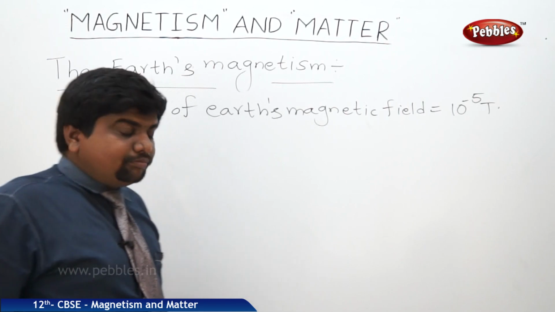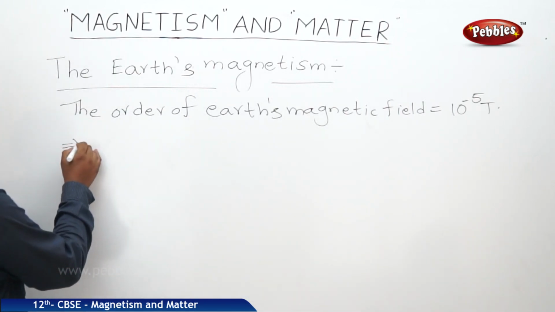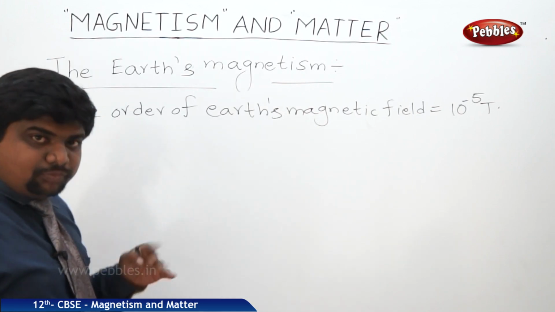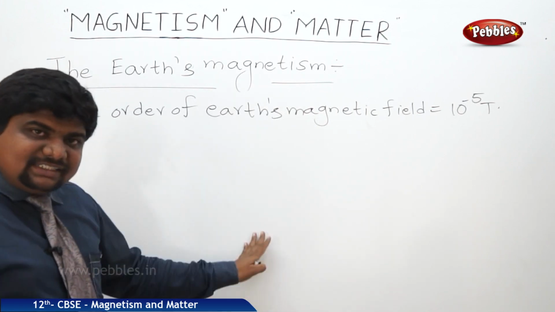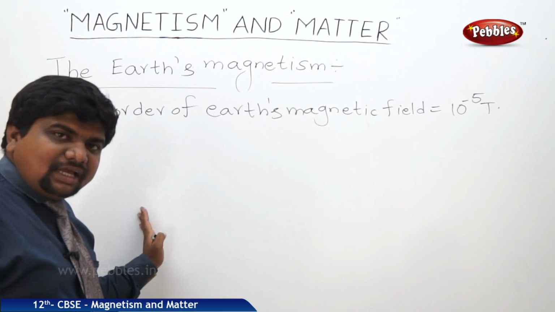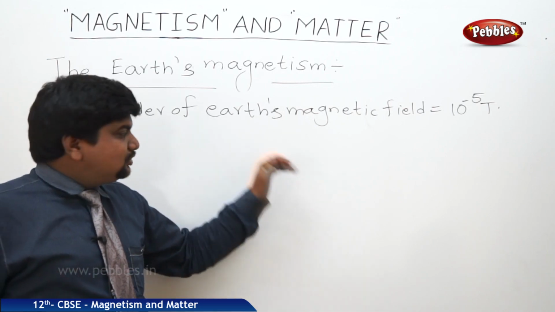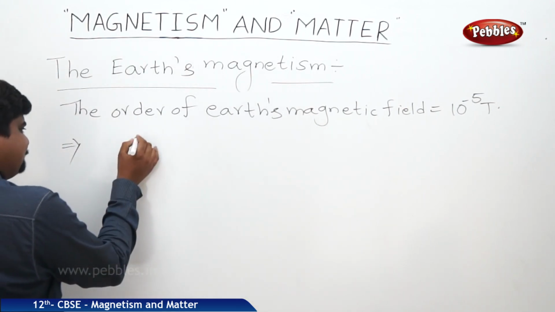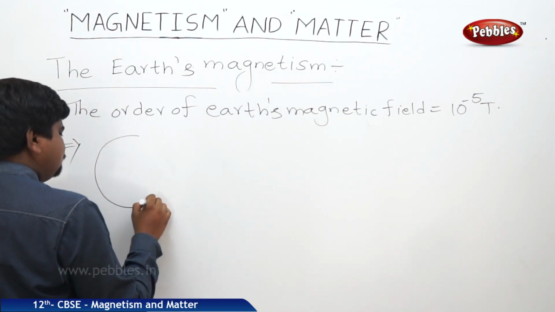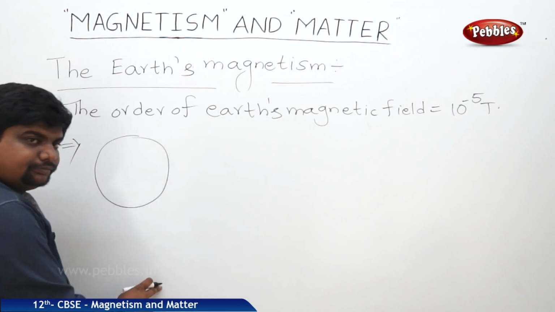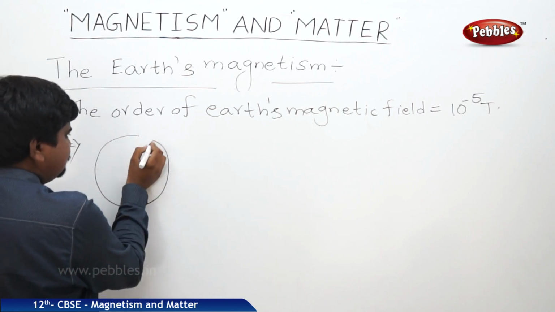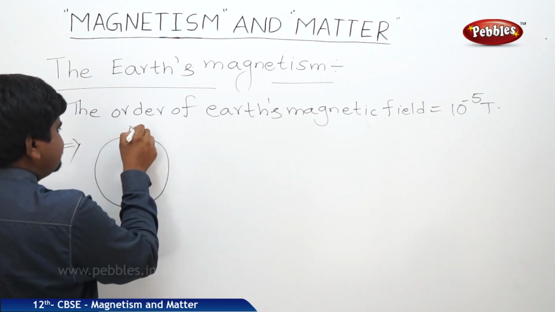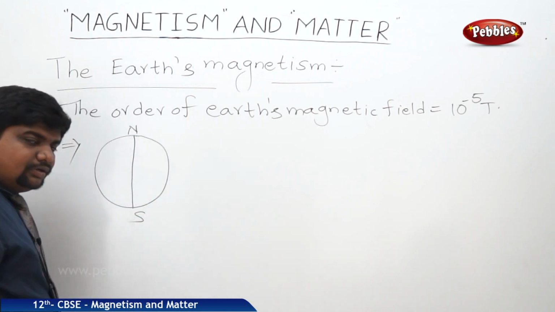This is the question. If you see the magnetic dipole, meaning north and south poles, the dipole axis does not merge with the actual line which joins the geographical north and south poles. Suppose this is the globe, and this is the vertical axis which represents the north and south poles.